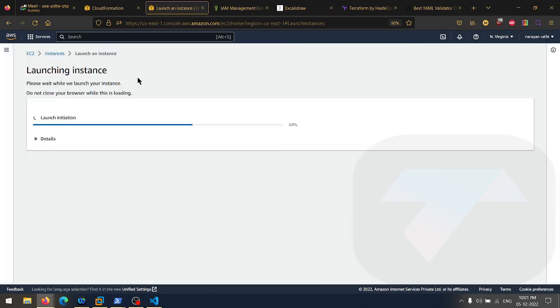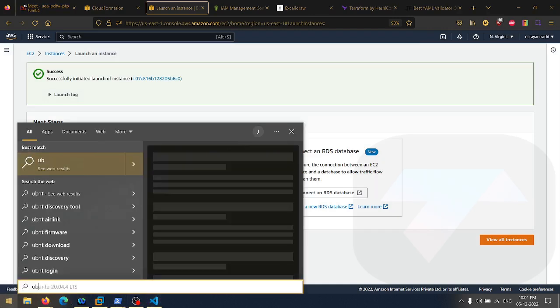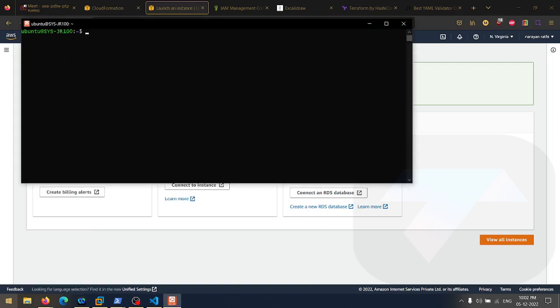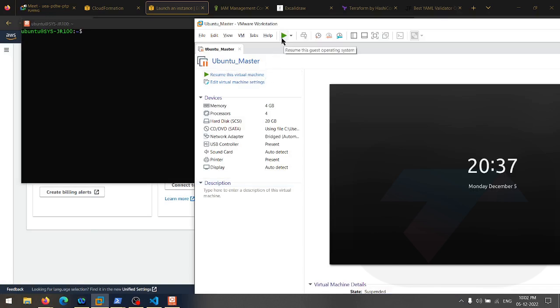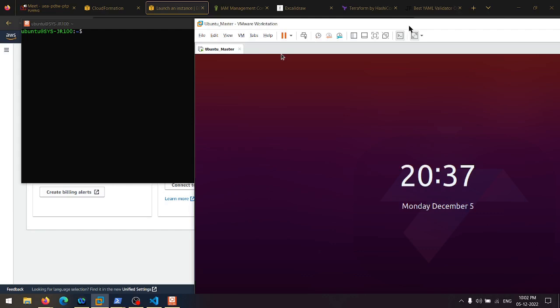Server is being launched. Let's go to the machine. I'm going to use the master machine as my own system, the virtual machine, which is present in VMware. Now, what is the meaning of master? In Ansible, we must have a controller machine. Why controller? Because you will be executing the script from the controller, and that script will be executing on a remote server, on a different server. This is how Ansible works. Similarly, the same concept works with Terraform.